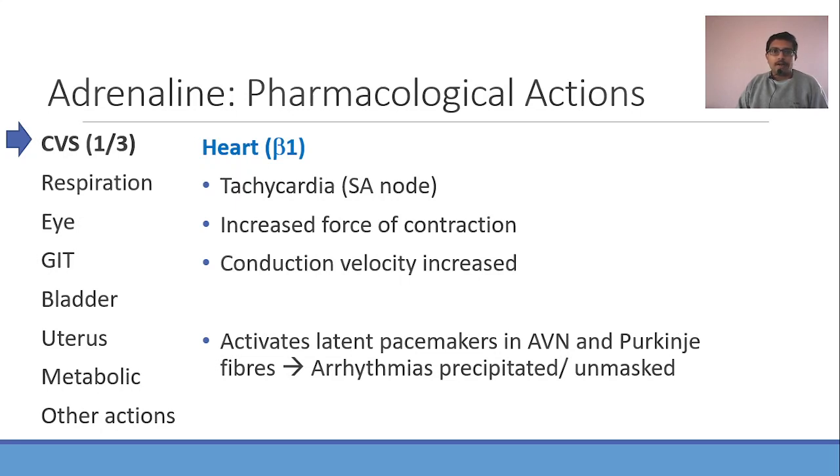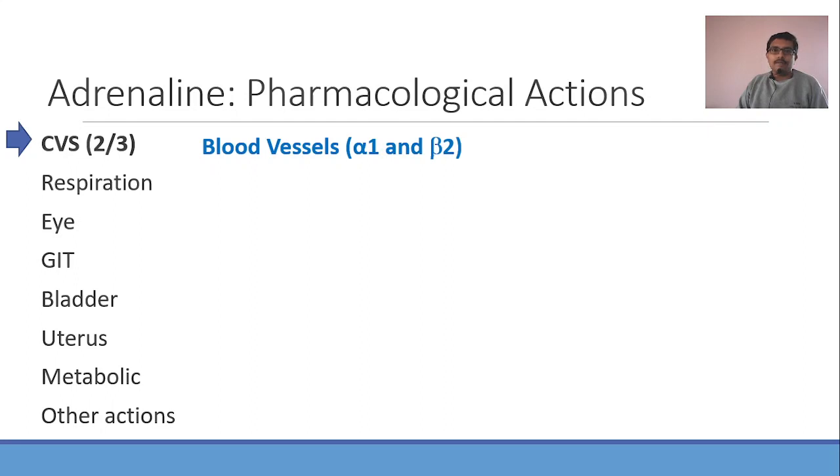Next, actions on blood vessels. On blood vessels, different types of receptors are located. Alpha 1 receptors are there, beta 2 receptors are there. Which receptor is present on the blood vessel depends on the location of the blood vessel. So this is slightly complicated. Try to follow me here.